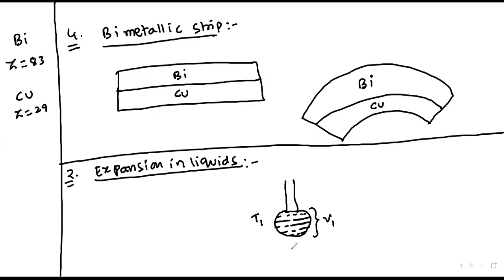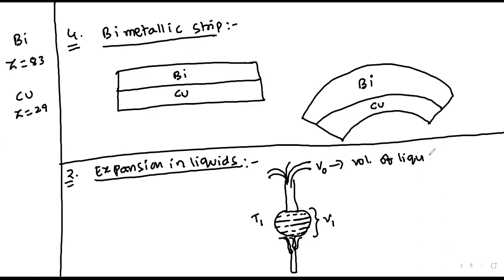Now I am heating the substance. Upon continuous heating, some volume of the liquid will be overflown. Let us consider V naught is the volume of liquid overflown.